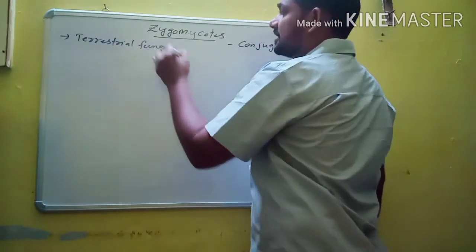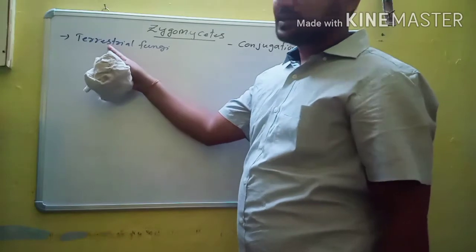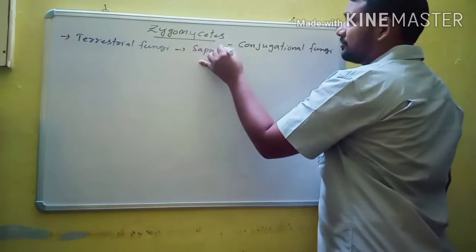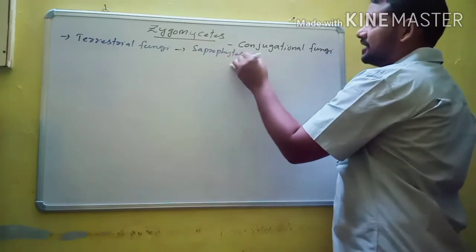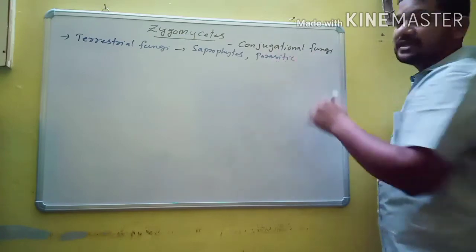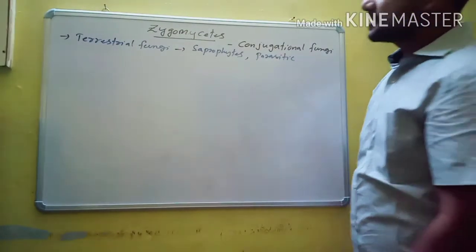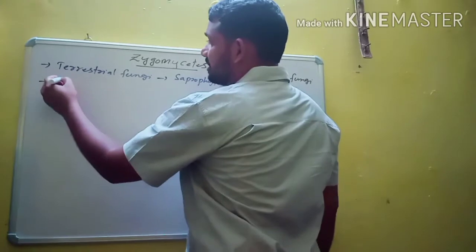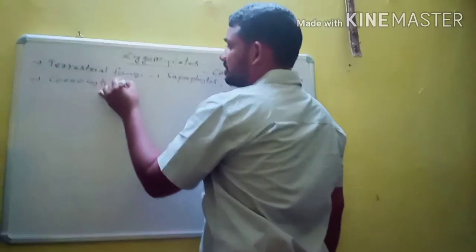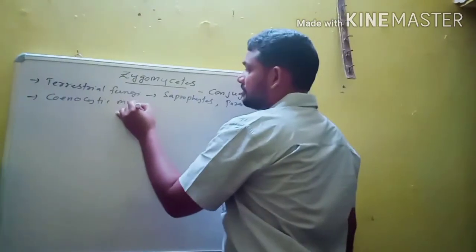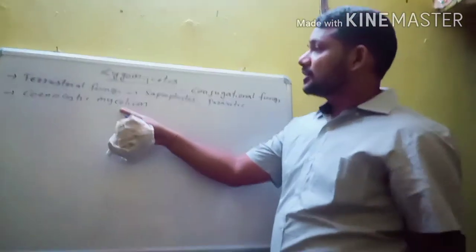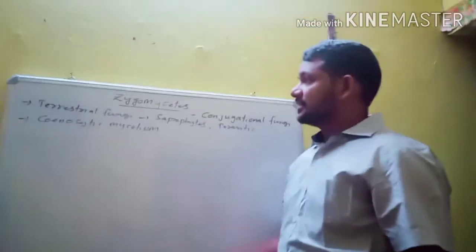Terrestrial fungi means they can survive in land conditions, and most of them are saprophytes. Saprophytes means they depend on dead decaying materials, and very few are parasitic. Parasitic means they depend on other living organisms. And here the mycelium is again the same, coenocytic mycelium. Coenocytic mycelium means it is aseptate, multinucleated mycelium.